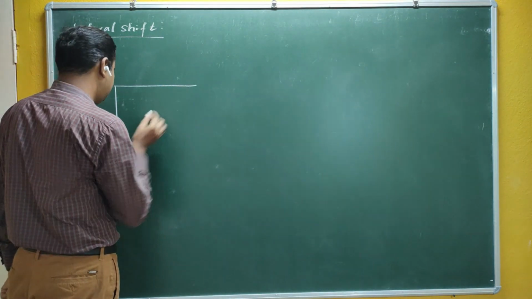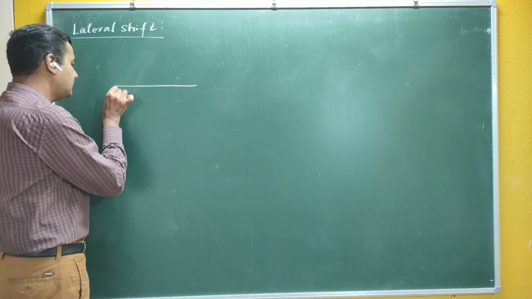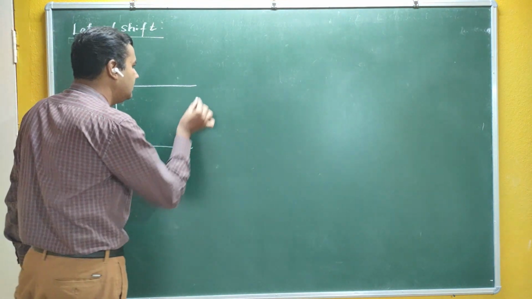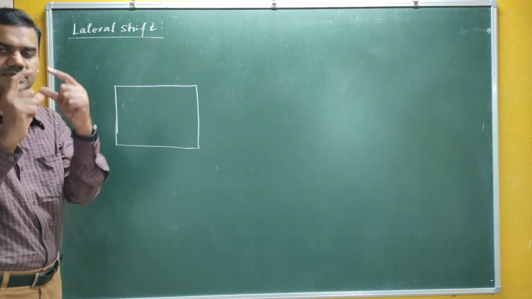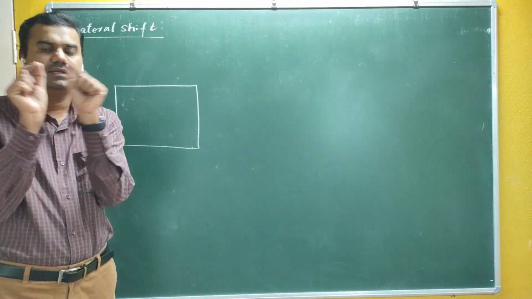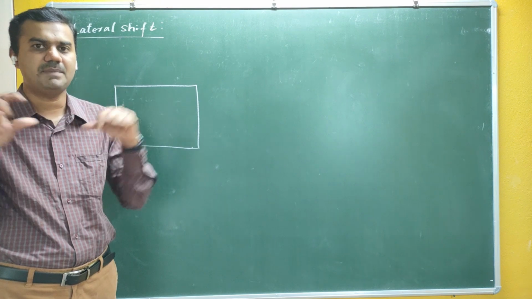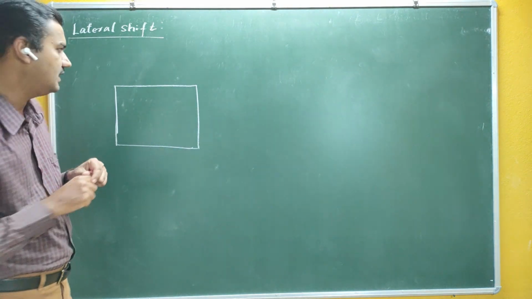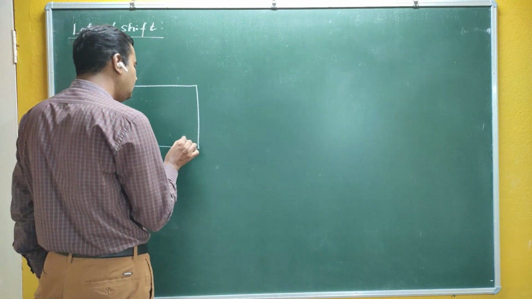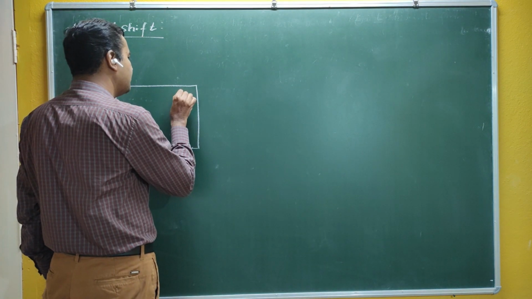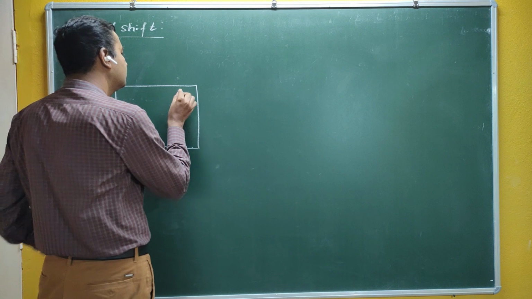Double refraction means, for the sake of explanation, let me take a parallel sided glass slab. So this is a parallel sided glass slab. Let me take its refractive index as N2.